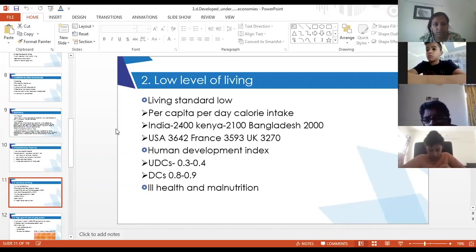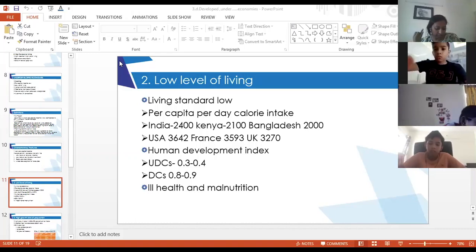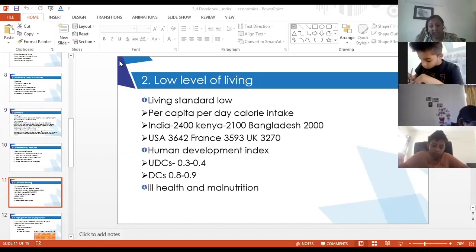And the third thing is per capita income. So write it down: per capita income, education, and life expectancy. These three things taken together become human development index.